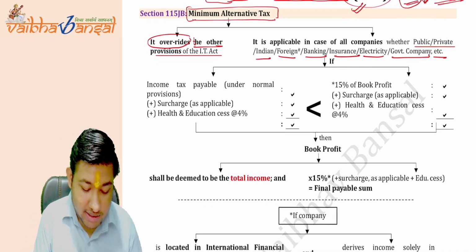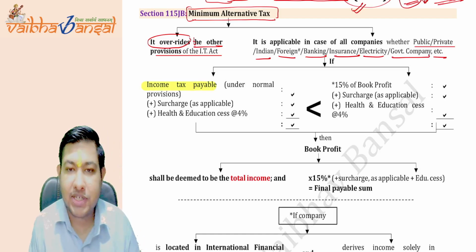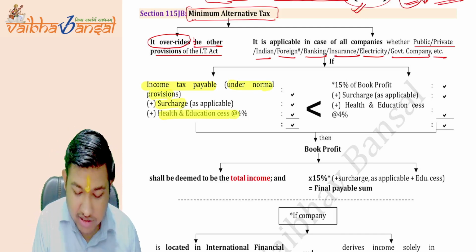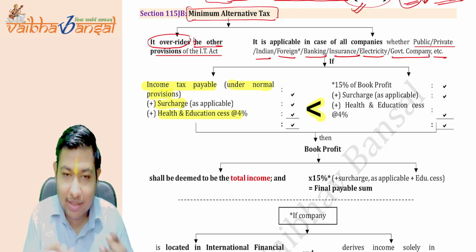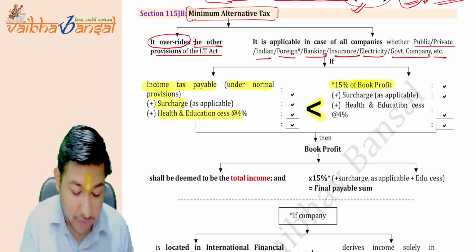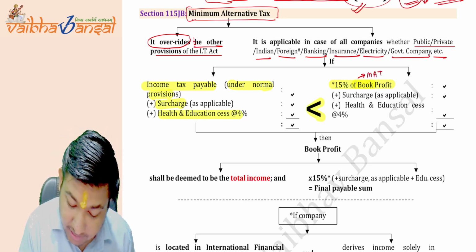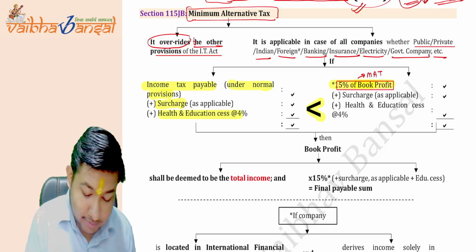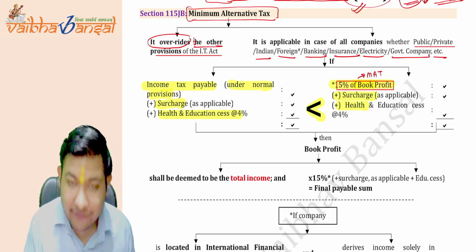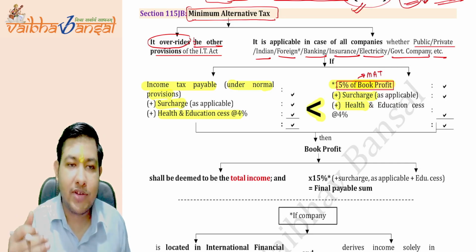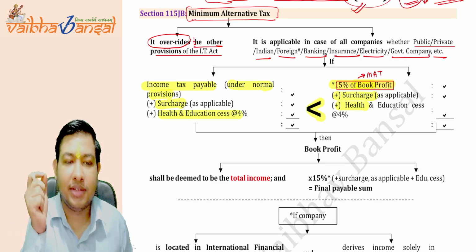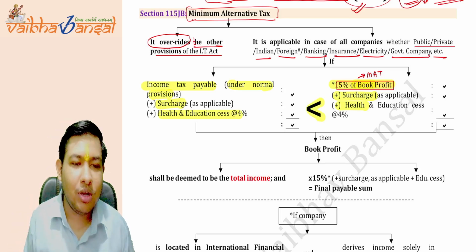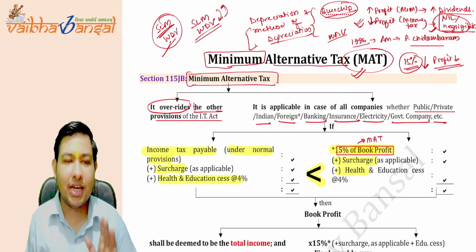So, what is the provision? The income tax payable under the normal provision, under the PGBP provision that you have studied, under the normal provision plus surcharge plus health and education cess, if it is less than 15% of the book profit, it is the MAT provision. MAT provision says you have to give 15% of the book profit, plus surcharge plus health and education cess. If the tax under the MAT provisions is higher than the tax under the normal provision, then you have to pay minimum what? Minimum the alternative tax that the government is going to tell under Section 115JB. Is this clear to you all?